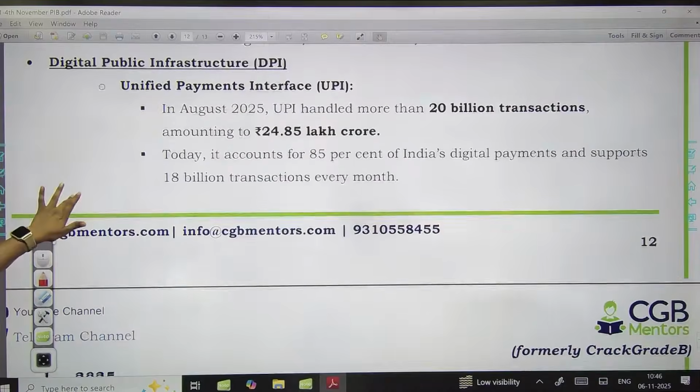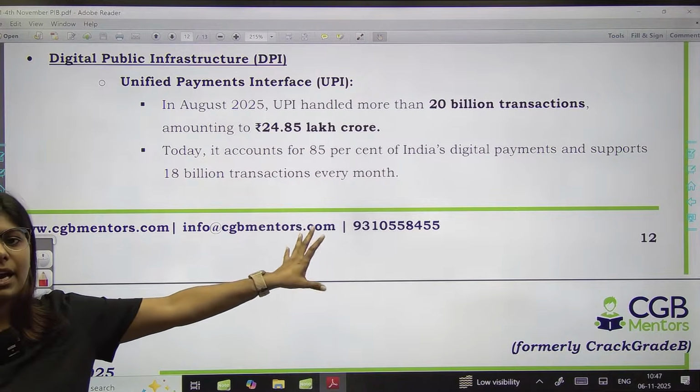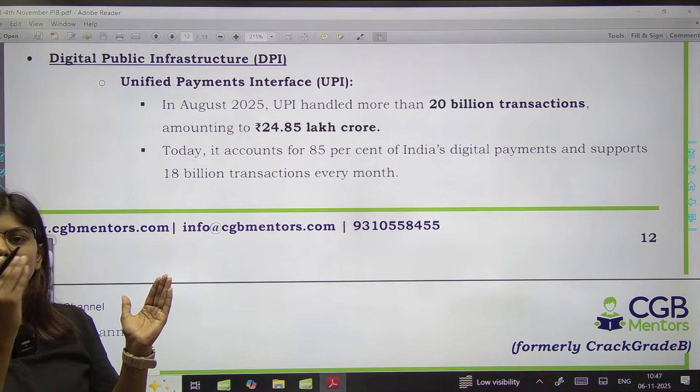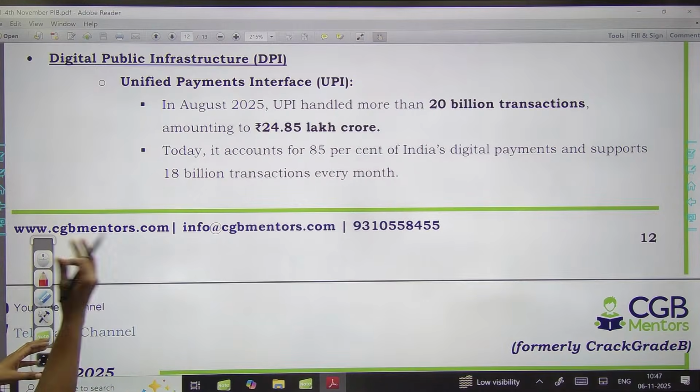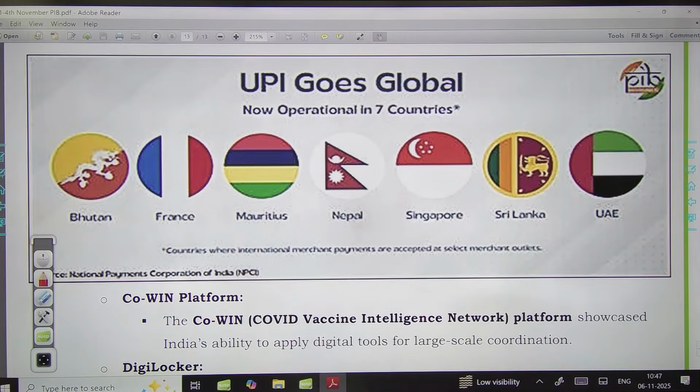Okay, now we have digital public infrastructure thanks to the unified payment interface. Now we are integrating the 20 billion transactions through the UPI system. So इसकी वजह से transparency आई है. We know how much money is being circulated in the economy, and also the transactions have been made paperless. Okay, now UPI has gone global. So we have 7 countries which are implementing or utilizing the UPI services. So first was Bhutan, then France, Mauritius, Nepal, Singapore, Sri Lanka and UAE.